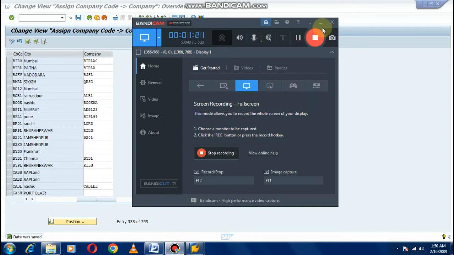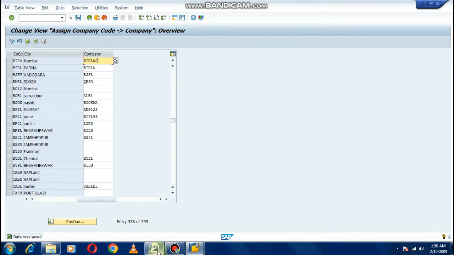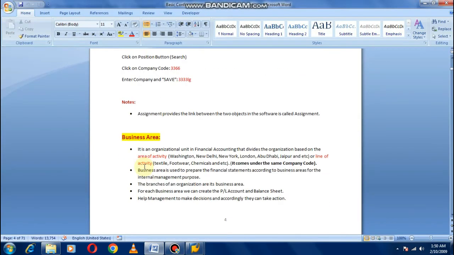Okay, so what is our next step? Let's check the material. Business area. So what is business area? It is an organizational unit in financial accounting that divides the organization based on the area of activity. For example, we have many departments. We can divide our activities based on the department.